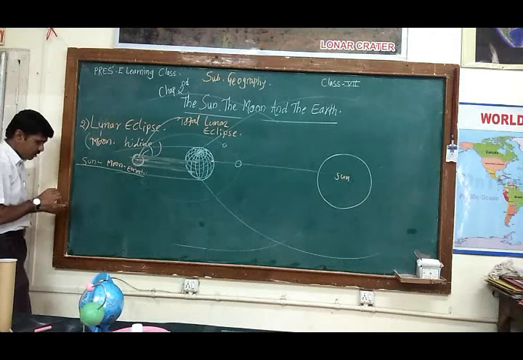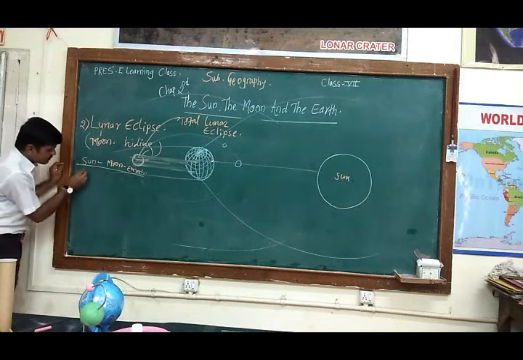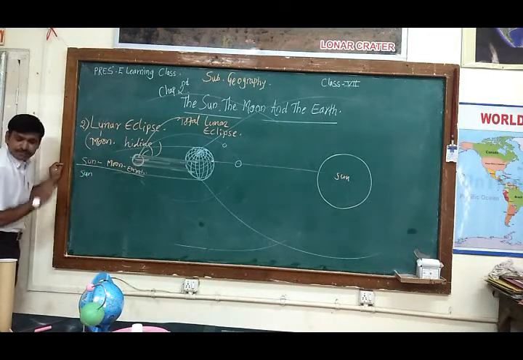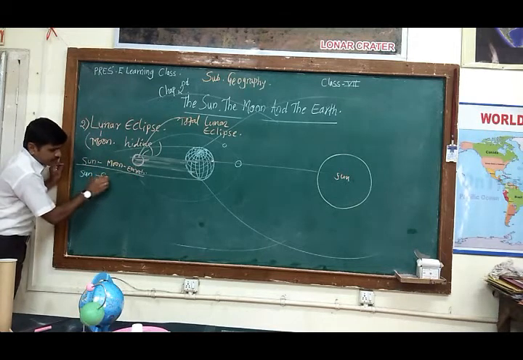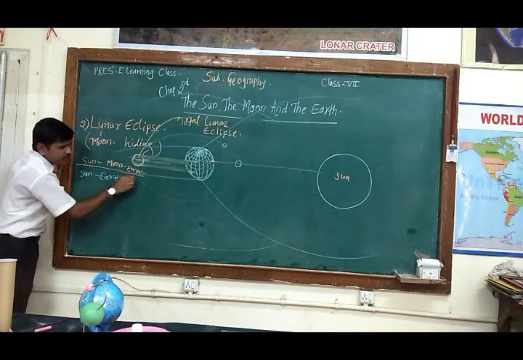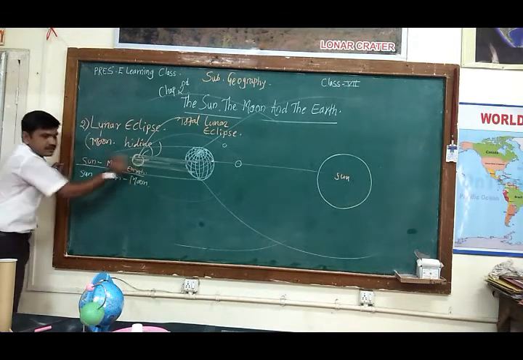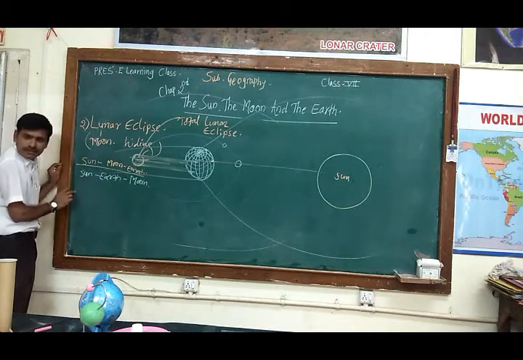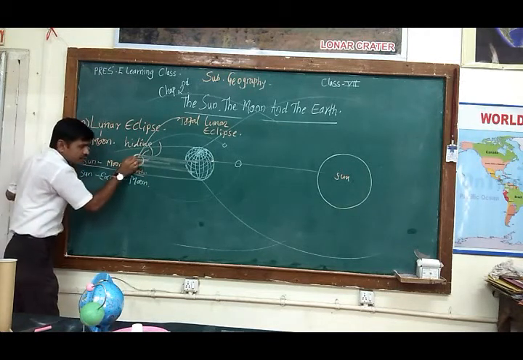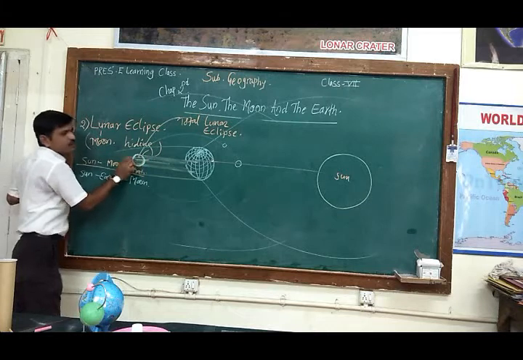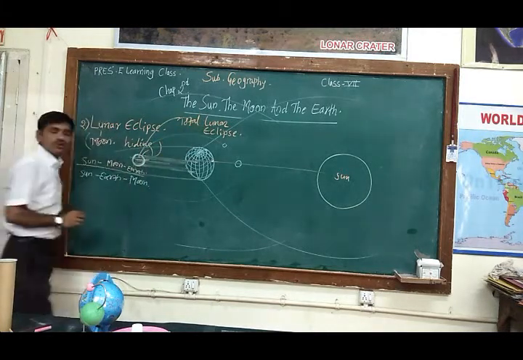Now in a lunar eclipse, the sun's position is constant, second is the earth, and third is the moon. This is the situation in the lunar eclipse. When the moon is totally invisible, it is called a total lunar eclipse.